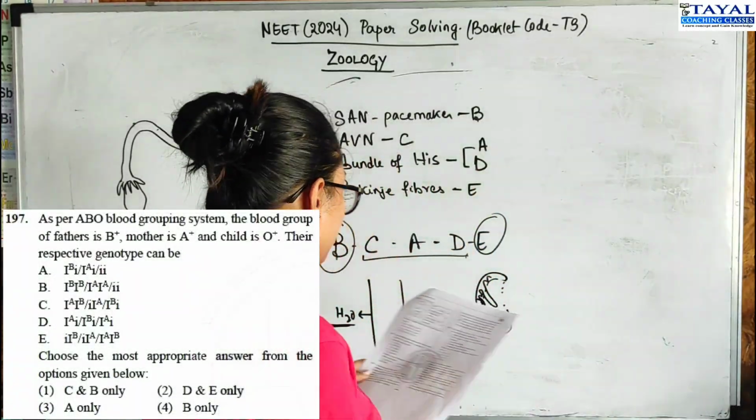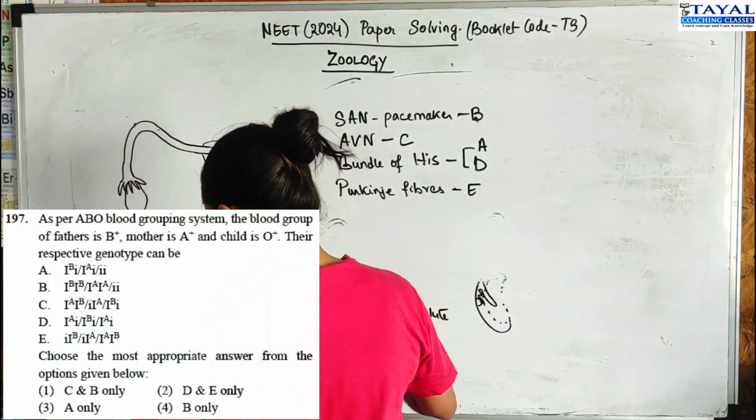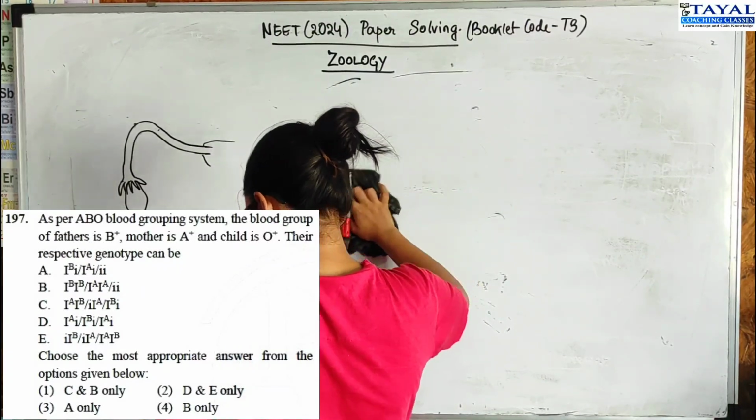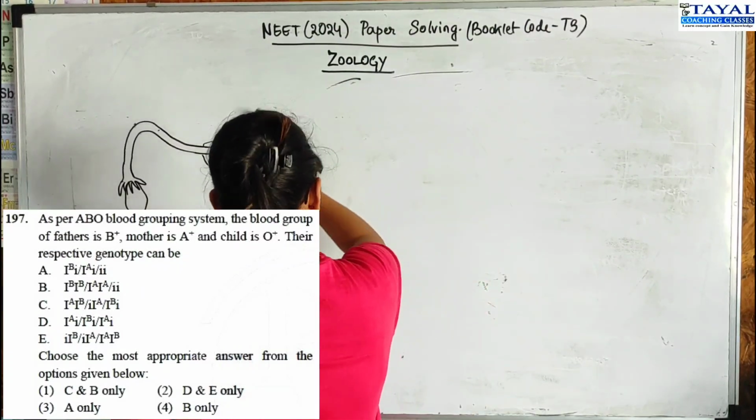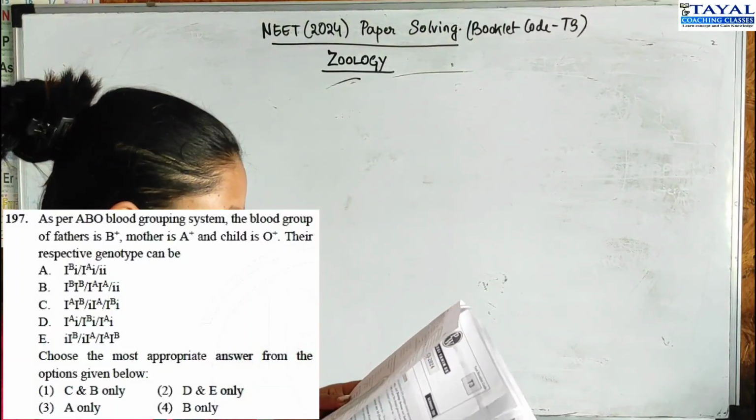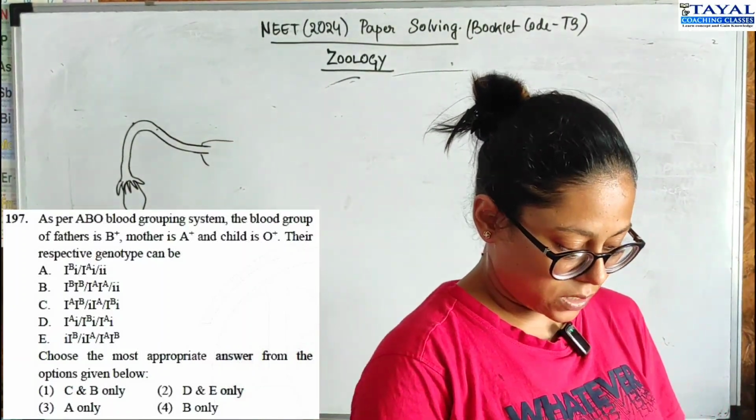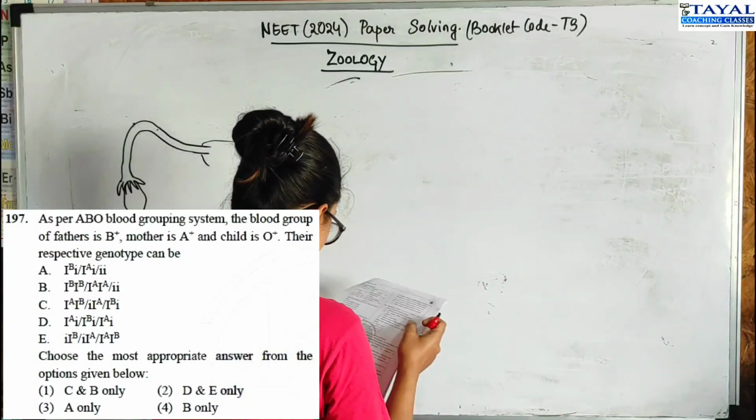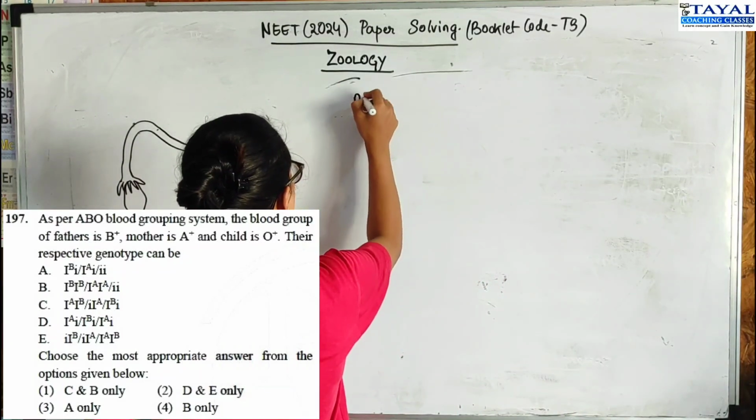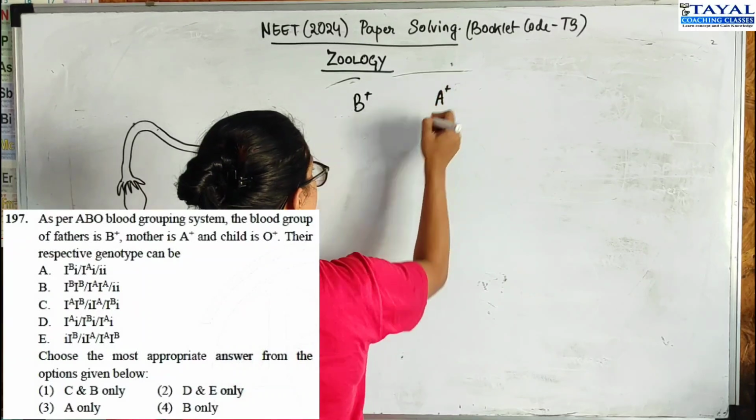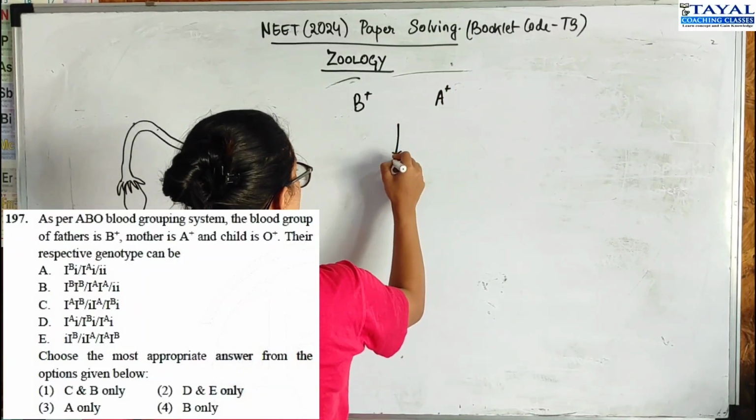197 talks about blood groups. Okay. So, the blood grouping system, blood group of father is B plus and mother is A plus and child is O plus. What could be the respective genotypes? What are the possibilities? So now we know that the father is B plus or B, the mother is A plus, but their child is O.